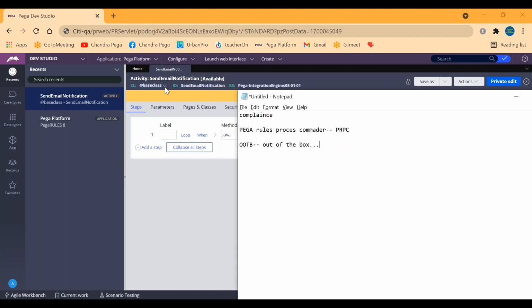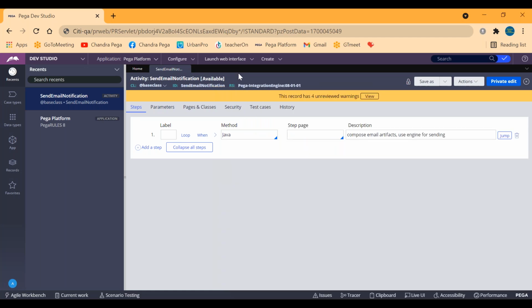You can simply say the Pega platform is one OOTB application, and send email notification is one OOTB activity rule. Likewise, whatever we have not created is called an OOTB rule. So the Pega platform is one OOTB rule.